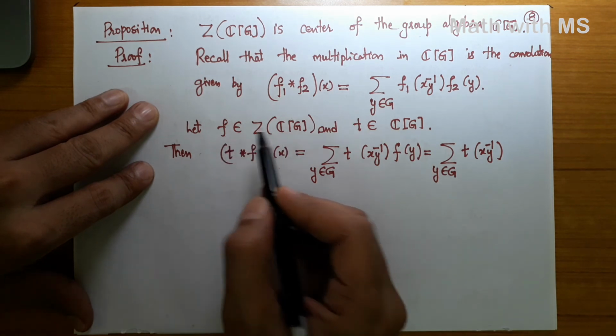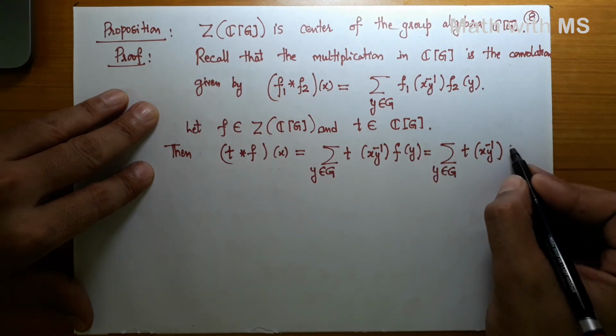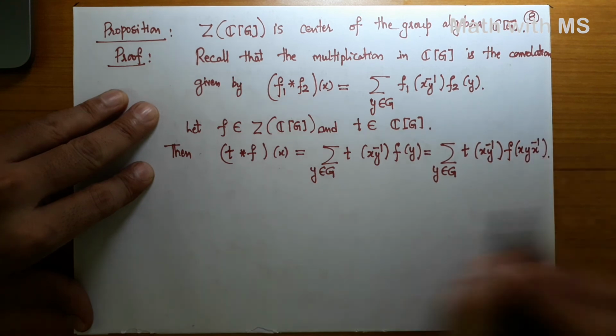So F is constant on conjugacy classes, so I can replace Y by a conjugate of Y. So that is same as F of XYX inverse.